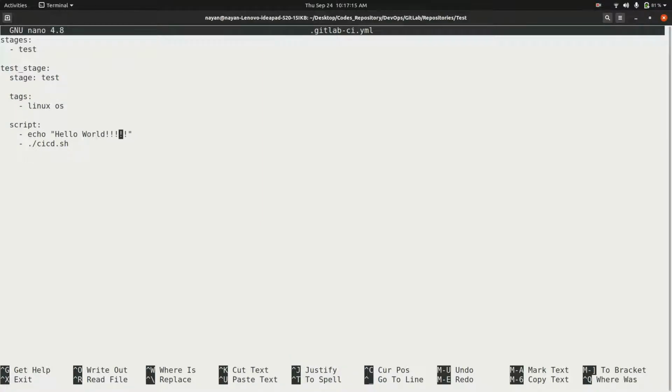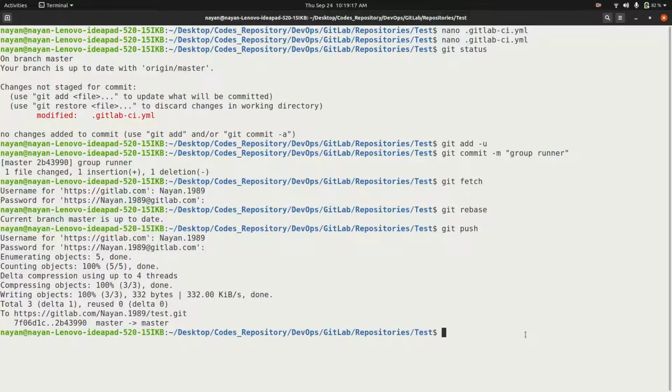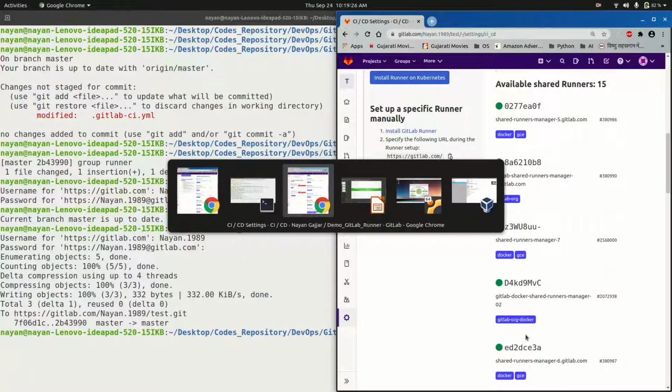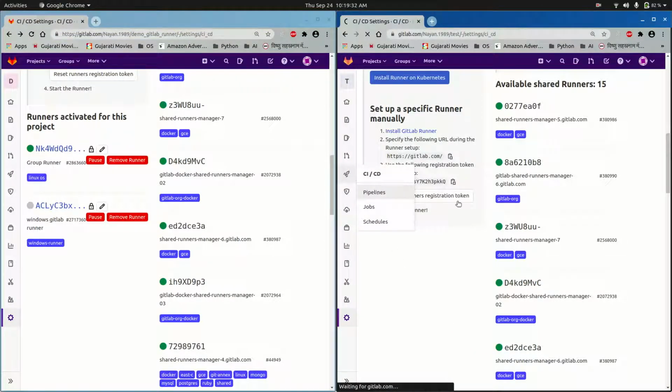So I will do a small change over here, and then I will push the code to GitLab. As soon as I have pushed the code to the GitLab repo, let's see what's being shown on the UI. For that I need to go to CI/CD pipelines.